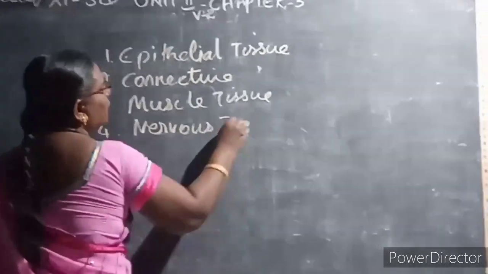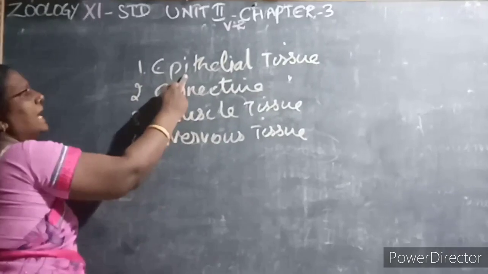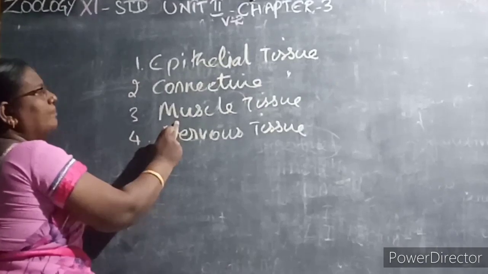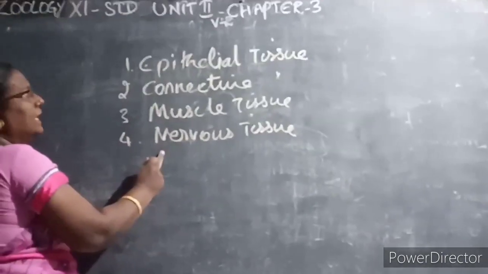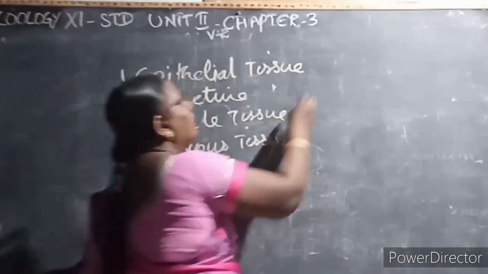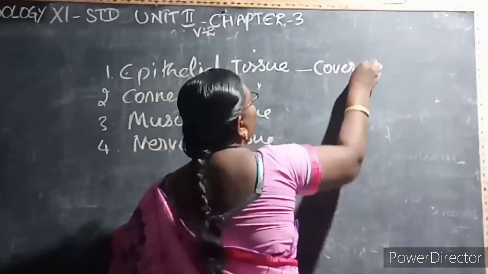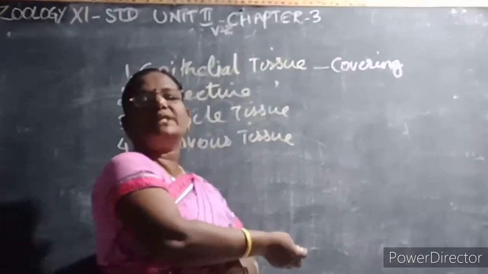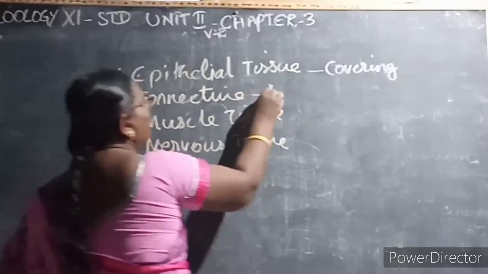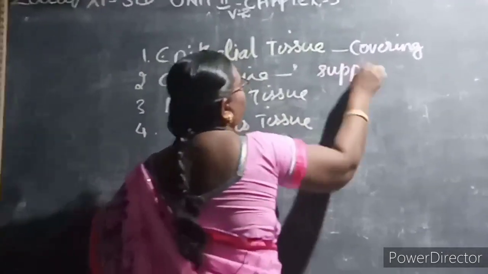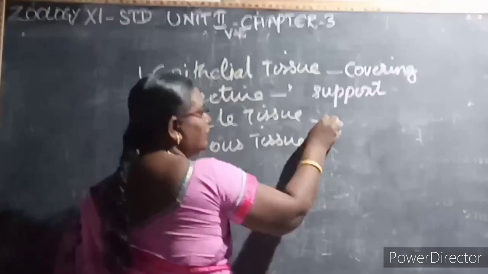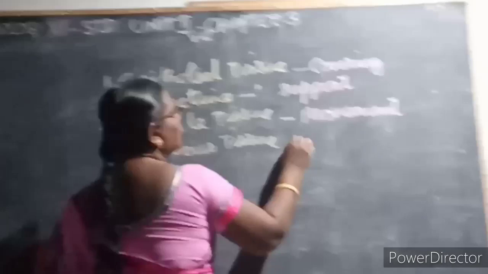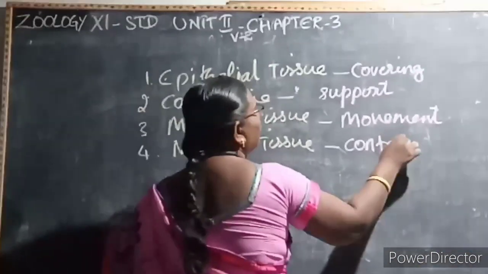So what are the 4 types of animal tissue? First, epithelial tissue. Second, connective tissue. Third, muscle tissue. And fourth, nervous tissue. Epithelial tissue always forms a covering of the body. For example, in the skin you can see the epithelial tissue. It forms a covering of our body. Connective tissue always gives support. Our muscular tissue helps in movement. Our nervous tissue helps in the control of nerve signals.